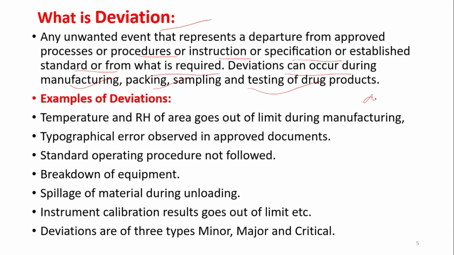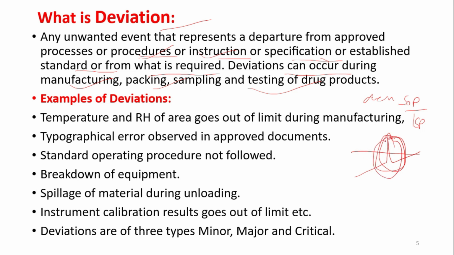So suppose we have a designed SOP, specification, approved procedures or instructions, and any change in the written procedure or specification, this is known as deviation, right?